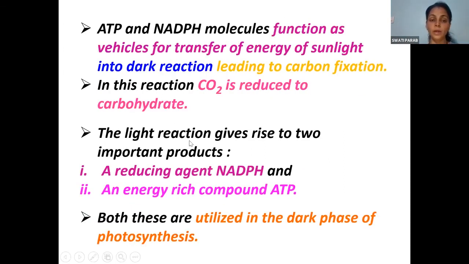Yeah. You write down this point. The light reaction gives rise to important products, reducing agent NADPH and energy rich compound ATP, and both are utilized in the dark phase of photosynthesis. Write down these points.